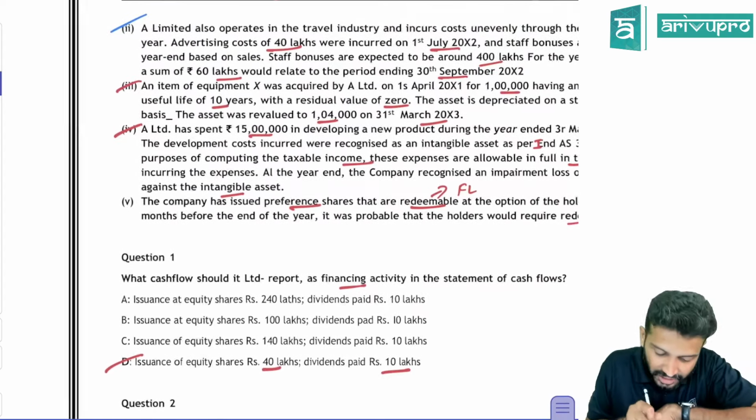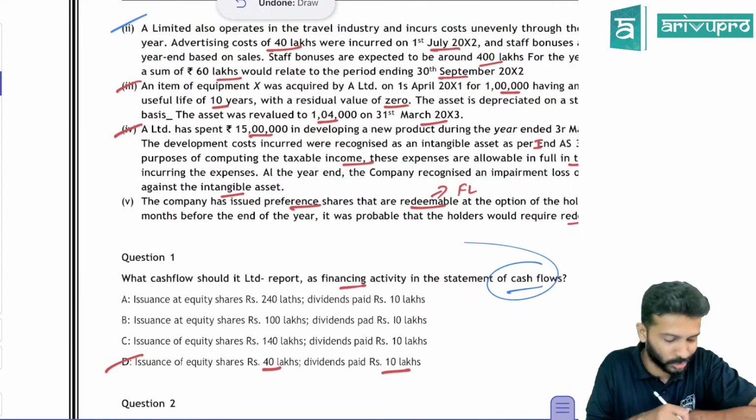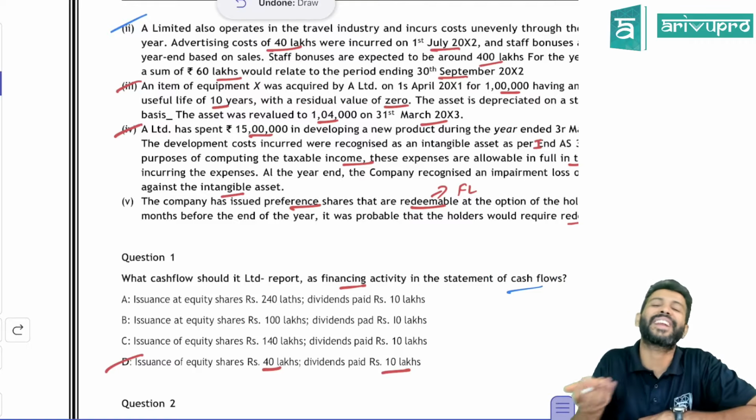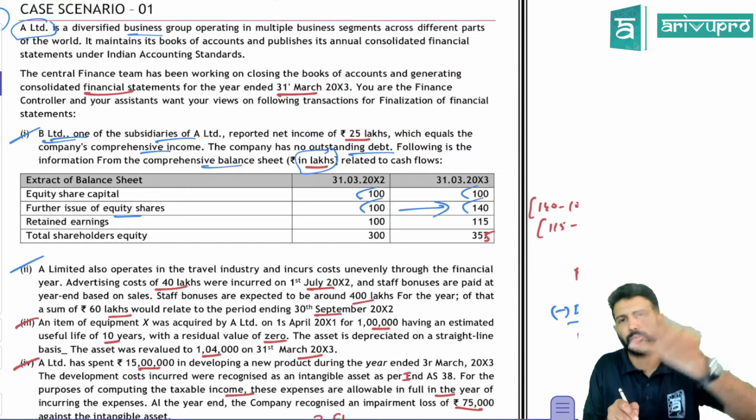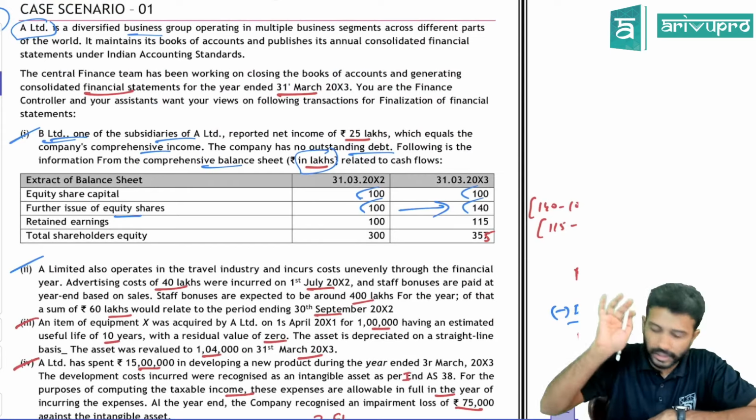So here they're asking, under financing activity, what will you show? This is a cash flow statement question. Under financing activity, what will you show? Simple. You've issued equity shares. From 100, it became 140. So we issued equity shares worth 40 lakh. That is one.